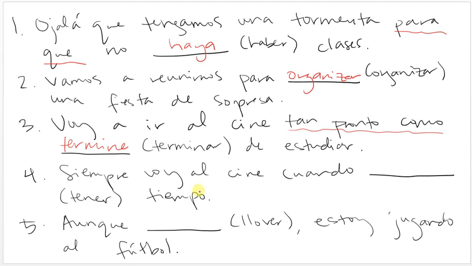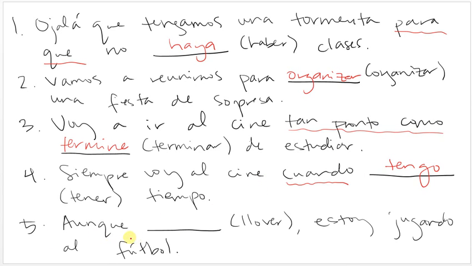Versus siempre voy al cine cuando tiempo. So I always go to the movies when I have time. I have a conjunction of time, but I do not have something that hasn't happened yet. This is something that happens all the time. Therefore, it's not subjunctive because it's not something that hasn't happened yet. So it's just going to be the regular indicative, or just the regular form of the verb, not in the subjunctive. I always go to the movies when I have time.